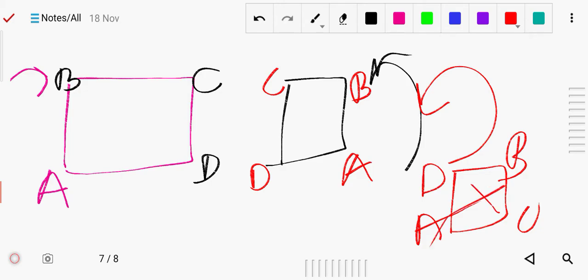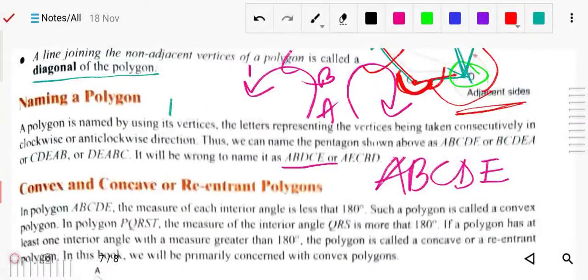This is the wrong way. Either you have to follow clockwise or anti-clockwise to name any polygons. Next we have the convex and concave or reentrant polygon.